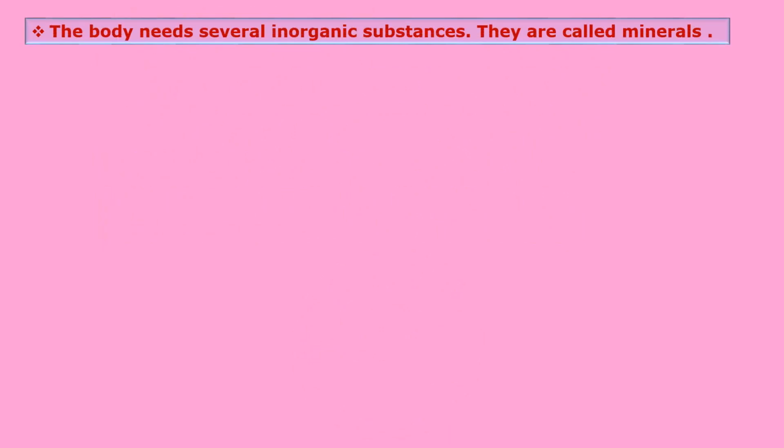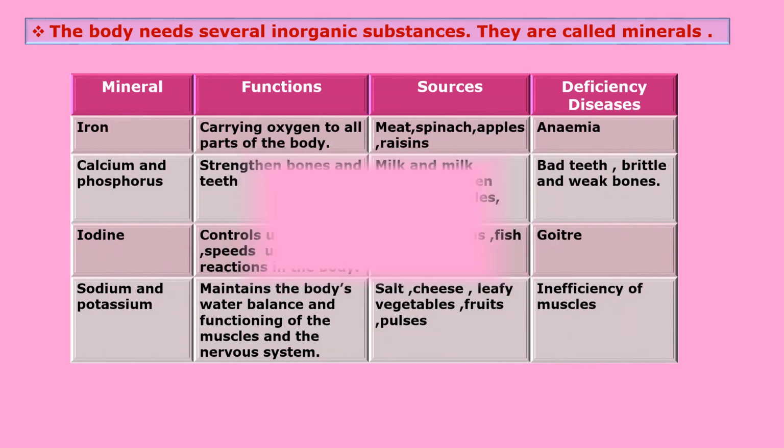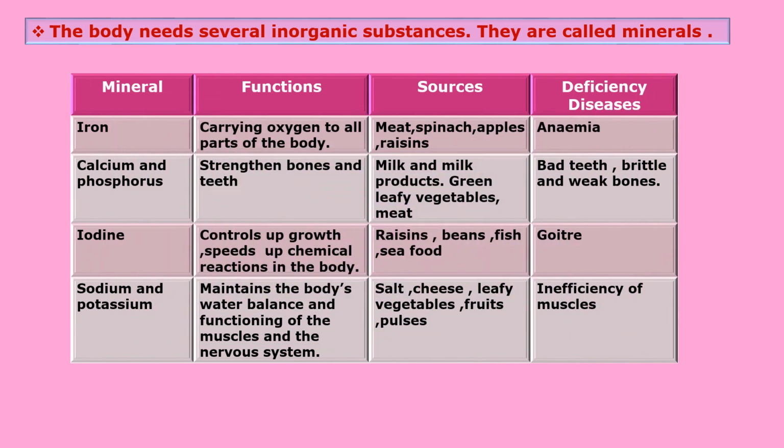Now next topic is minerals. The body needs several inorganic substances. Several means many inorganic substances, and these inorganic substances are called, children, minerals. The table below gives examples of some minerals and provides information about their functions in the body, the various sources of the minerals, as well as the diseases caused by their deficiency. Now we will study this table.